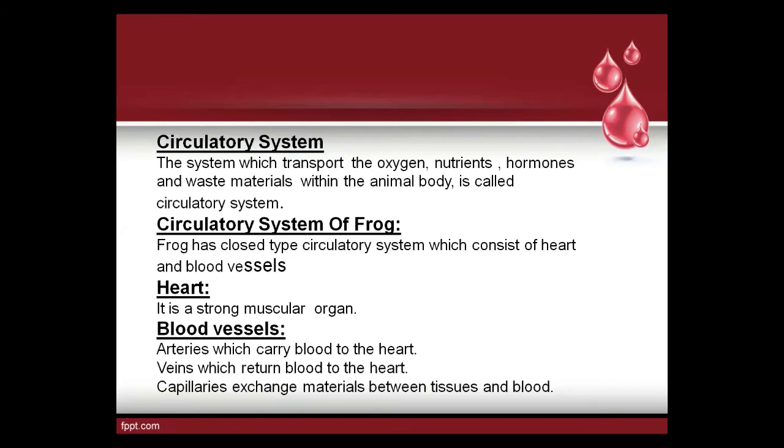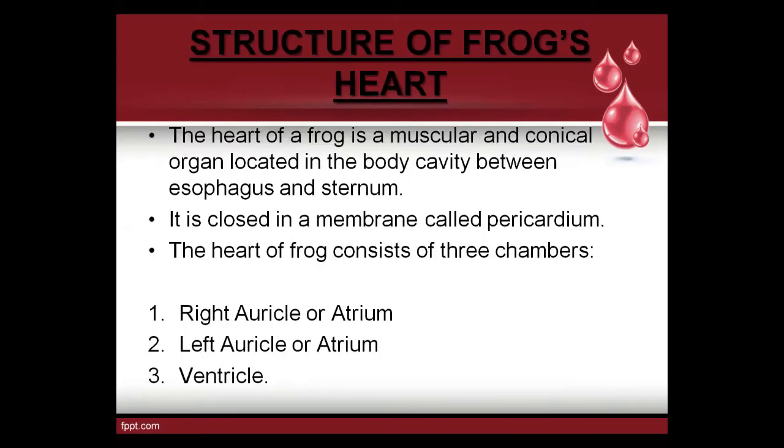Now we are coming to the circulatory system of frog, which consists of heart and blood vessels. Now I am telling you about the structure of the heart of frog. The heart of frog is a strong muscular pumping organ because it pumps the blood with pressure. It is reddish in color, conical in shape, and located between the esophagus and sternum. What is esophagus, beta? Esophagus is a food pipe.